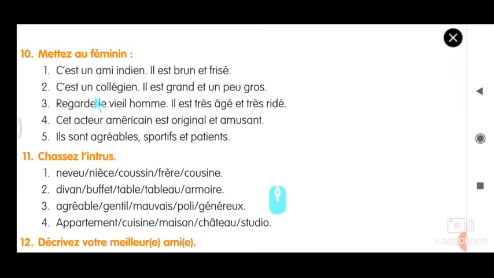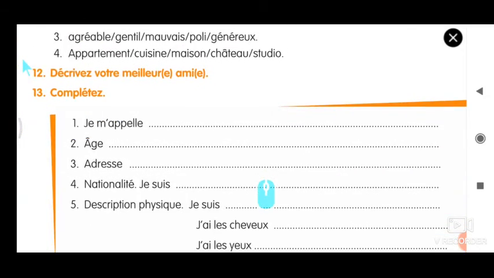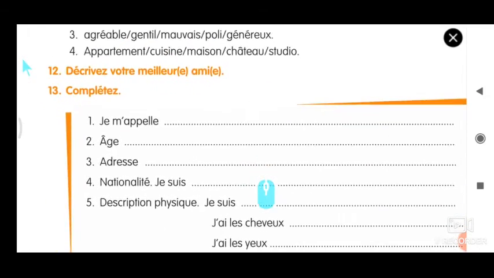So, second one, U-N-E. Collégien, N-E. Il, that will become Elle. Grand will get an E. And un gros père will become une grosse mère, S-E. So try exercise number 10 and 11, that is your homework, and exercise number 6 is for your online test. And already I said to complete exercise number 13.